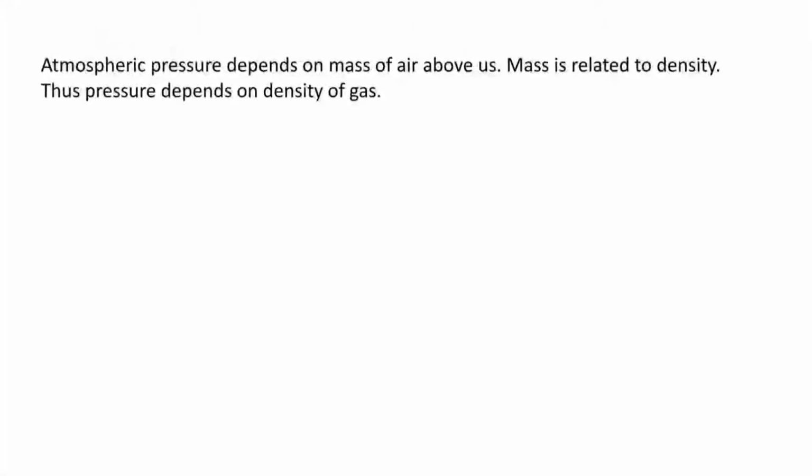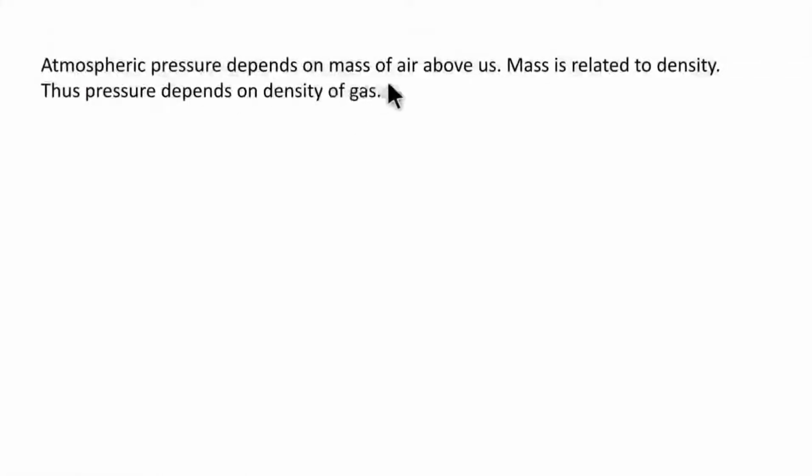Atmospheric pressure depends on mass of air above us. Mass is related to density, thus pressure depends on density of gas. Since it depends on mass, the more the mass of air above us, the more will be the atmospheric pressure.